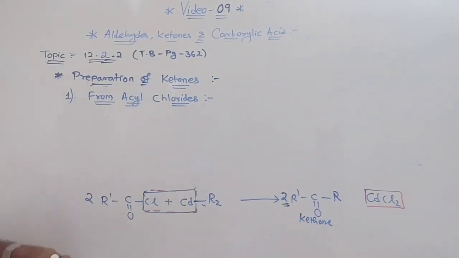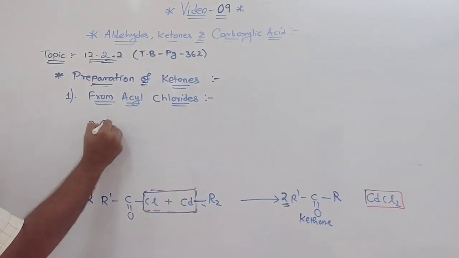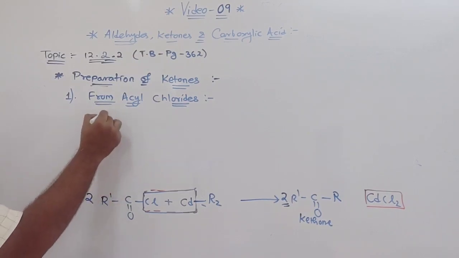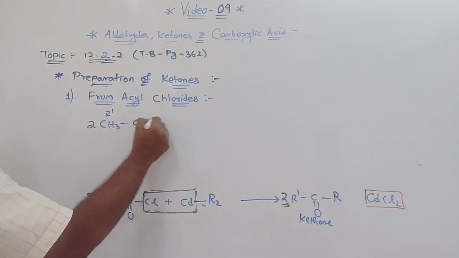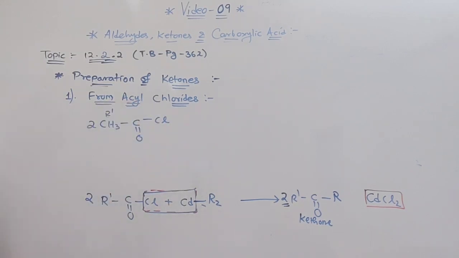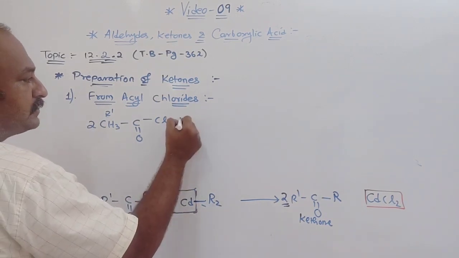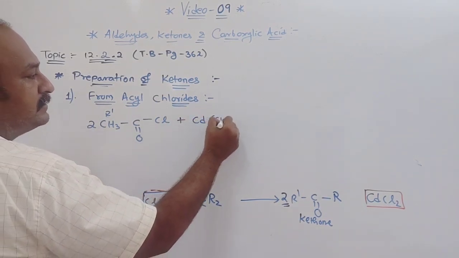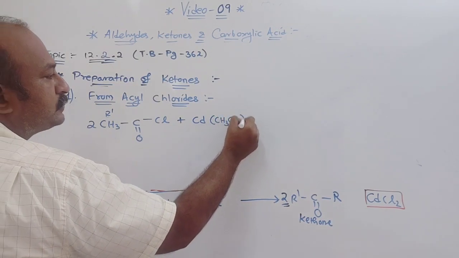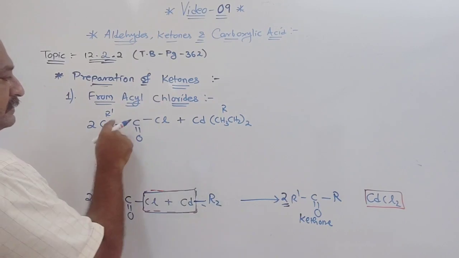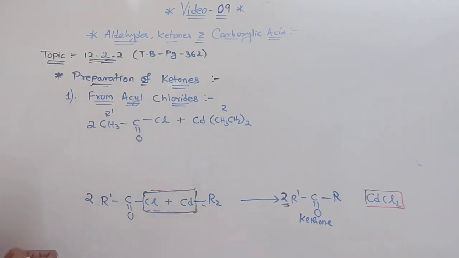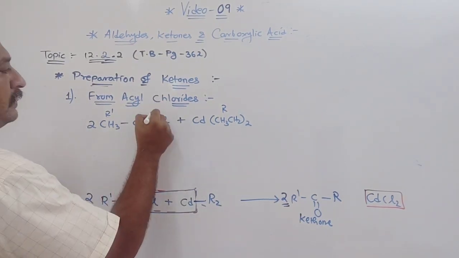Okay. Now you can see here I write 2CH3 instead of this R dash. I will write here 2CH3 C double bond O and Cl. Now cadmium chloride is there, dialkyl is there. So instead of this I write like this: Cd(CH3CH2)2, twice this R2. This is your R, only R. This is R dash. So in this I will use this to highlight.